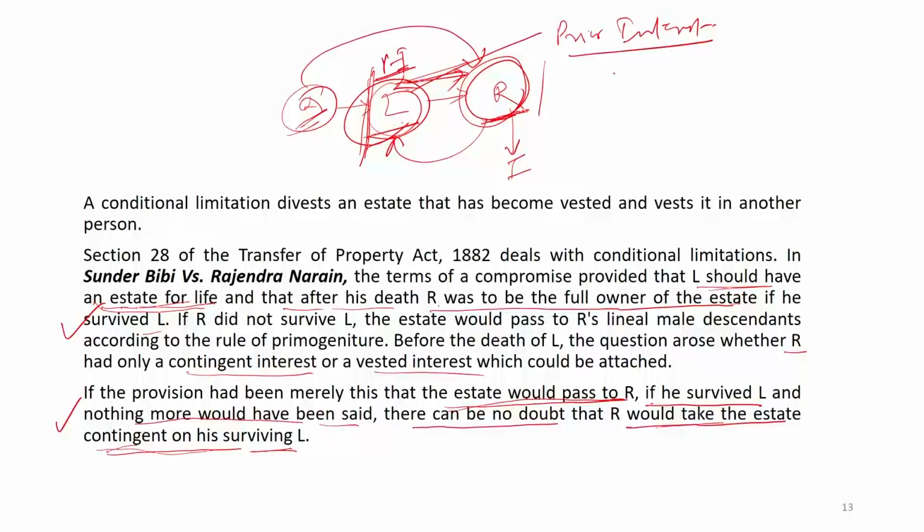So, you can say that in certain conditions like this, the prior interest will be followed by the vested interest. Prior interest will be followed by the vested interest. So, this is possible only in the third condition, otherwise in the first two conditions, when nothing is mentioned it will be immediate effect, and where a date is mentioned there will be immediate effect.